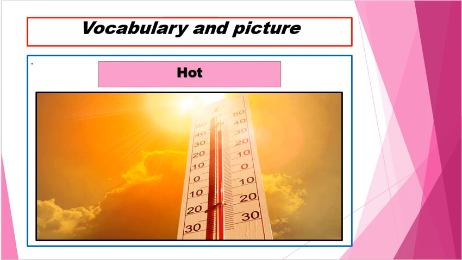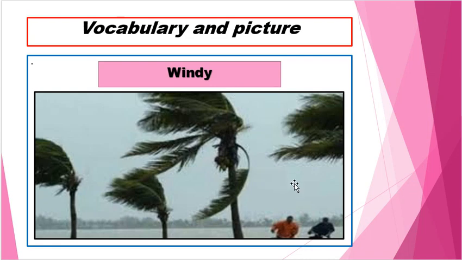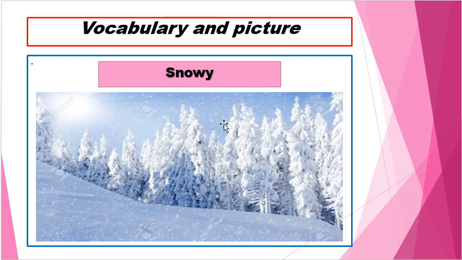Next we have windy. Windy means there is air in the atmosphere or surroundings. It can move the leaves and the trees, and sometimes you can feel big waves. Next is snowy. Snow is rain formed by ice, small soft particles of ice. It's white, so you can build a snowman.